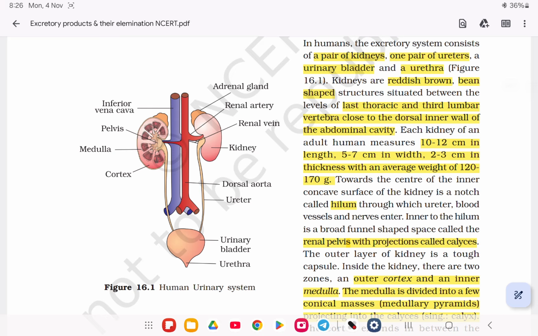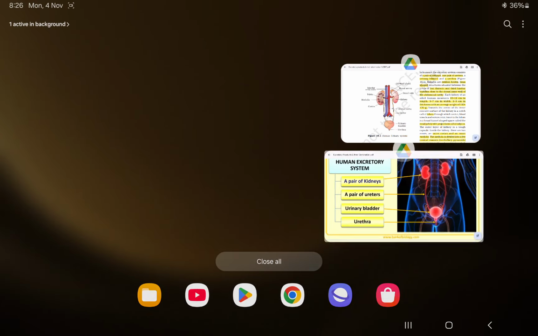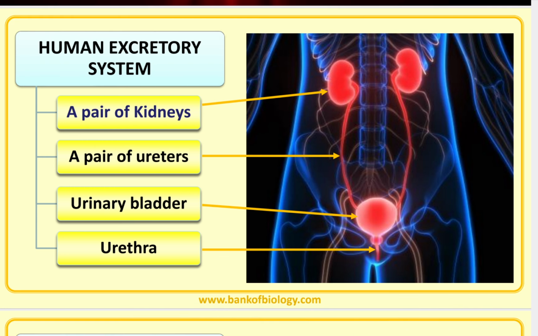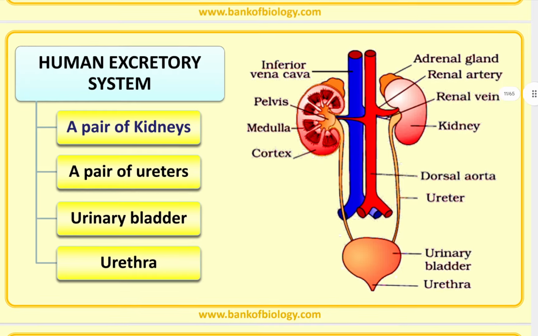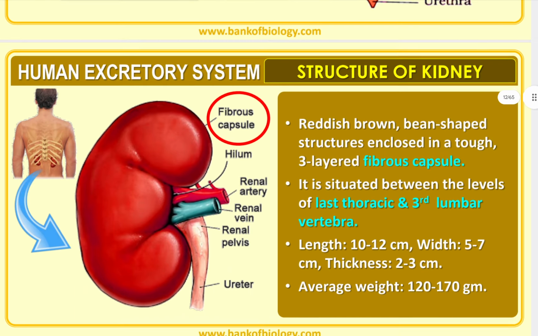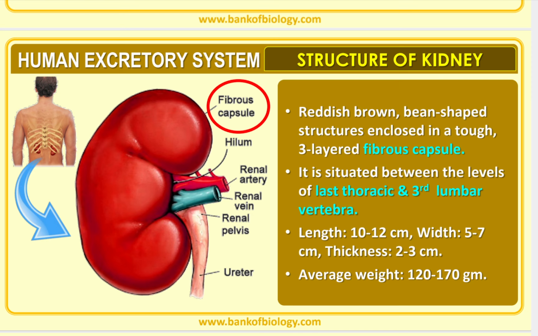Let's see what the PDF shows. Here the same terms are given: pair of kidneys, pair of ureters, urinary bladder, urethra. The diagram is the same as your NCERT, and the structures' names are given: last thoracic and third lumbar vertebra, length, also average weight.